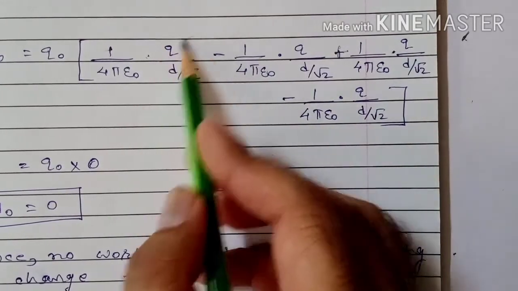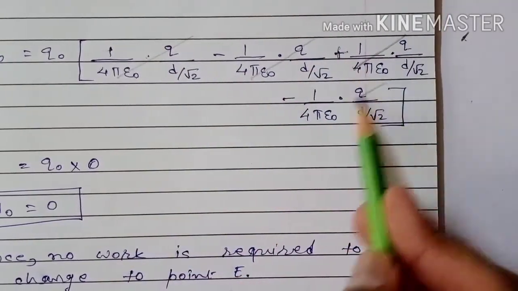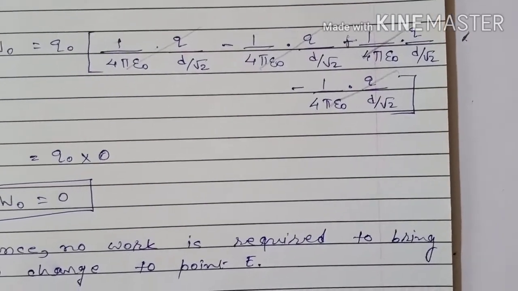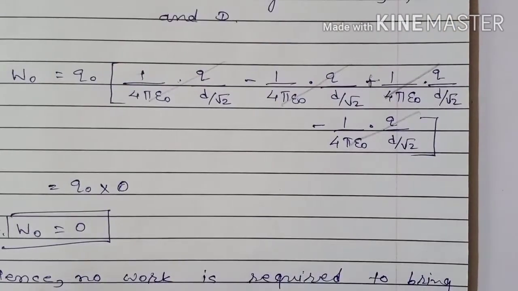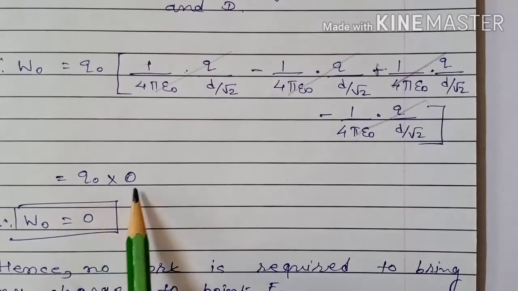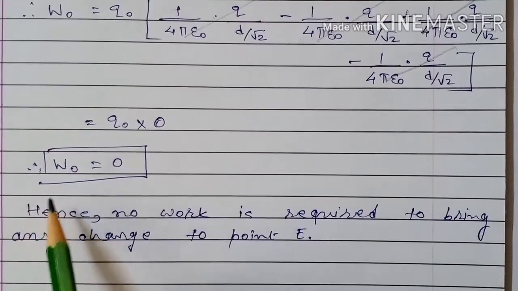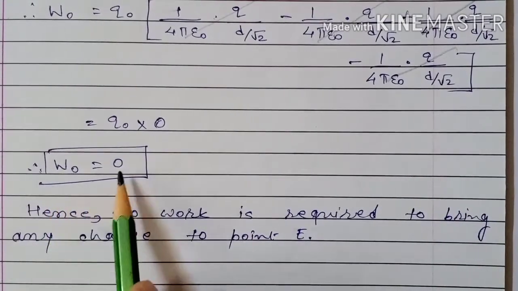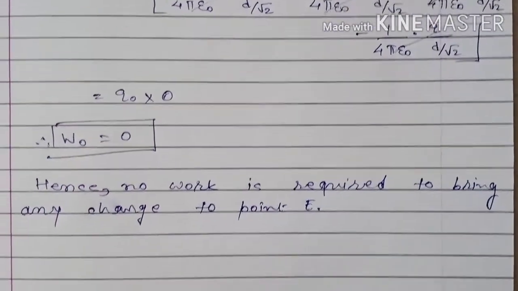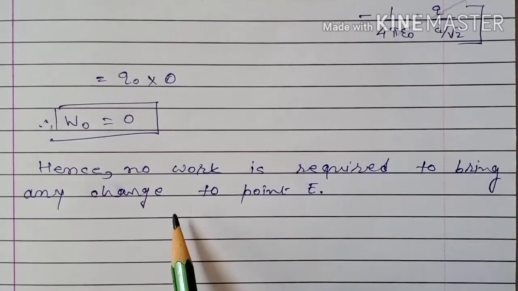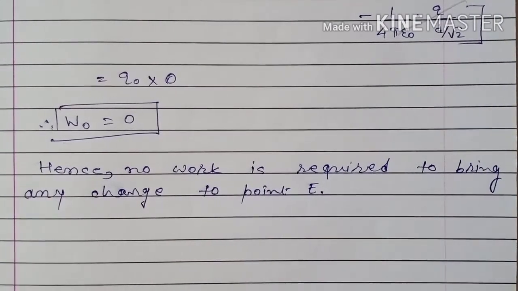Here all these terms will get cancelled. So what will remain? Potential at point E due to these 4 charges is 0. So Q naught into 0, that is 0. So work done in bringing charge Q naught at point E is 0. Hence we can say that no work is required to bring any charge to point E.